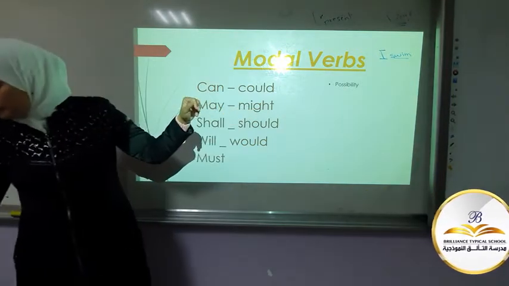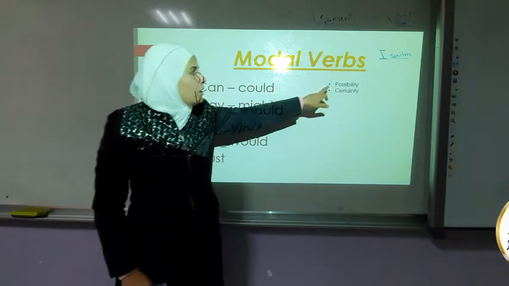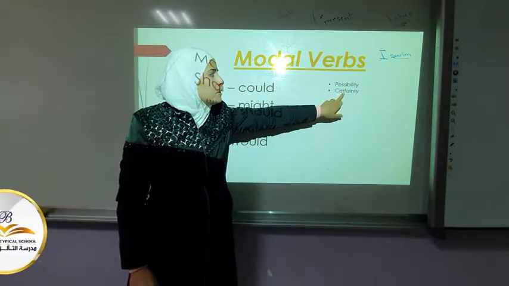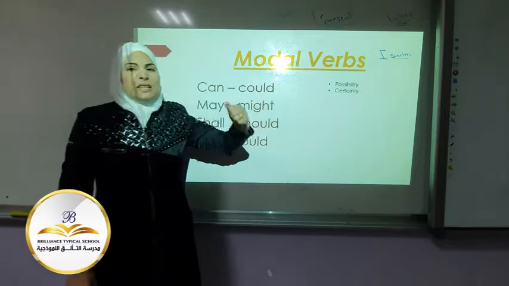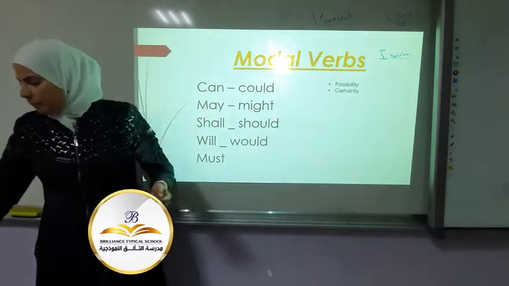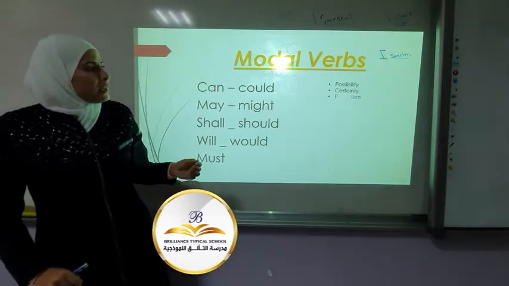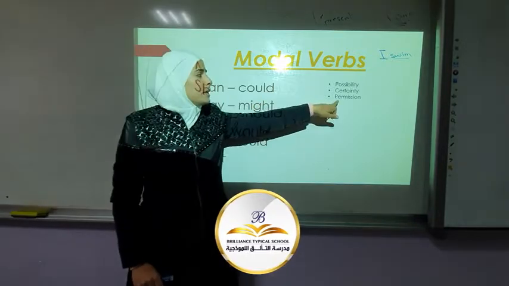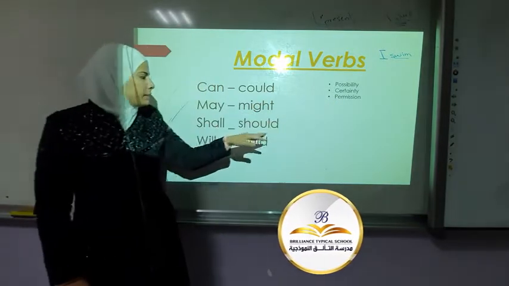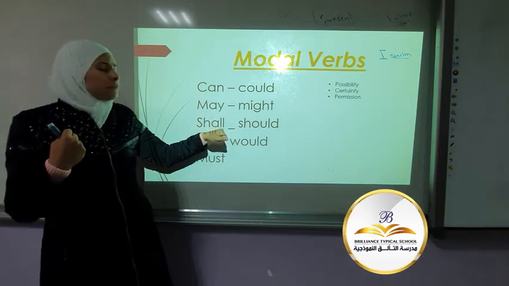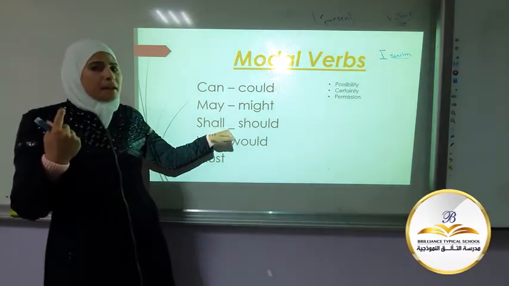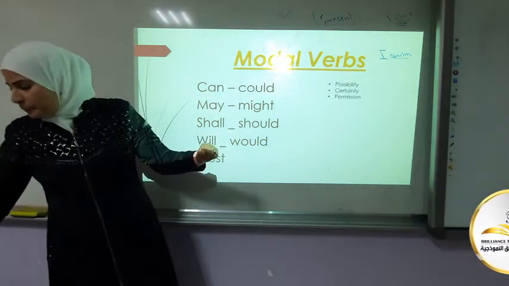Number two, I can use modal verbs to express certainty. I will swim. 3. I can use modal verbs to express permission, like can I swim? Shall I swim? May I swim? 3.